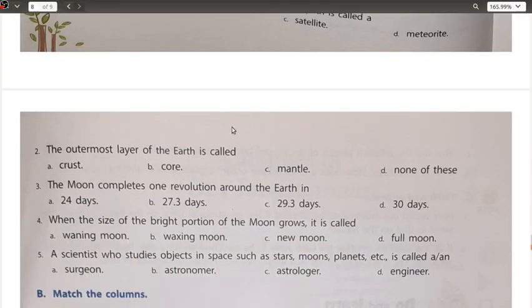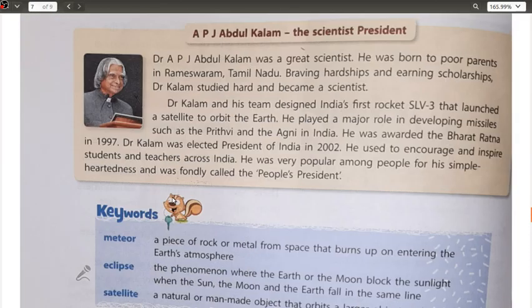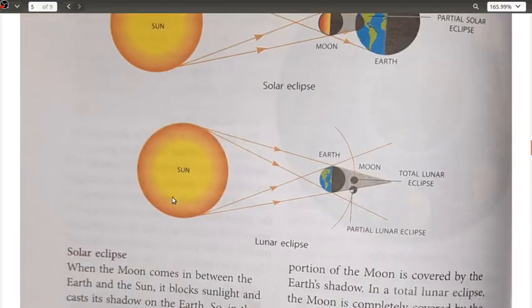The next one we have here: the outermost layer of the earth is called the crust. Just now we have seen this here. The moon completes one revolution around the earth in 27.3 days. Okay, I have shown you this one as well.